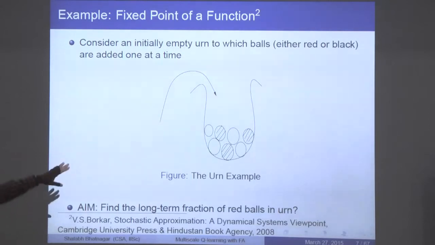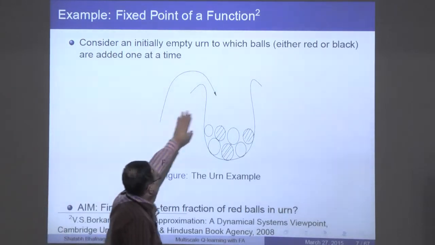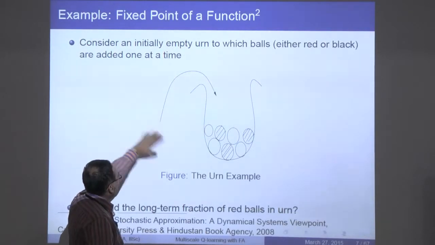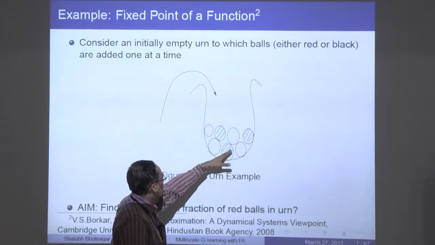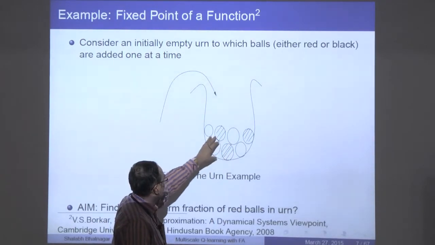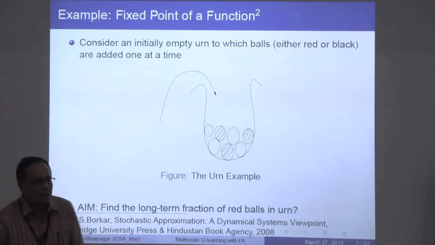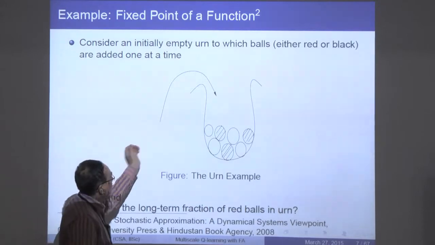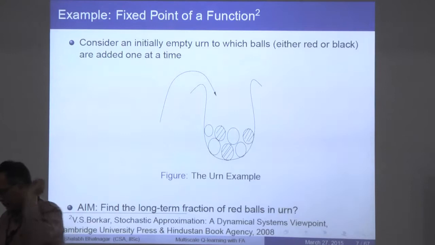So here is an example from that book. It's actually in the first chapter itself. Let's say we have the following. Here is an urn, an empty vessel, and there is an infinite collection of red and black balls. The black balls are shaded, and the red balls are not shaded. At any point in time, you pick a ball from this infinite collection and drop it into the urn. You don't really see what you are dropping; you pick it at random and just drop it.